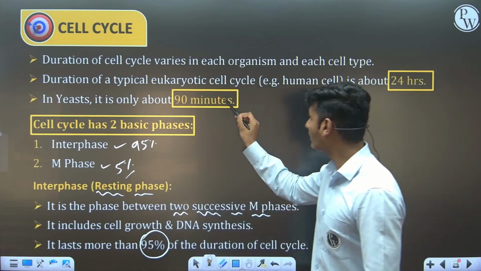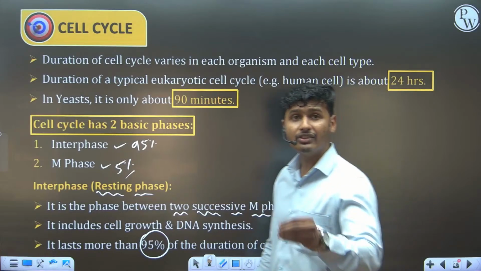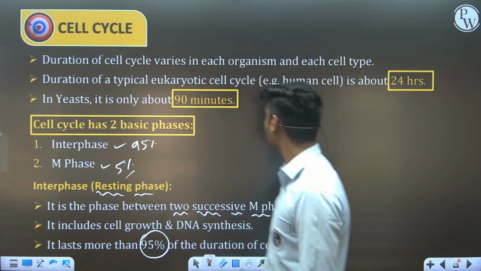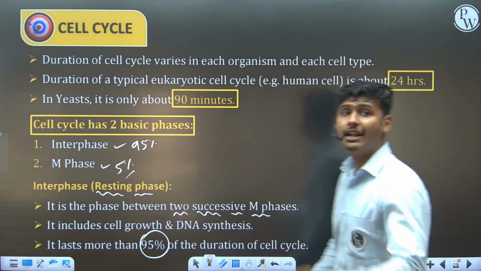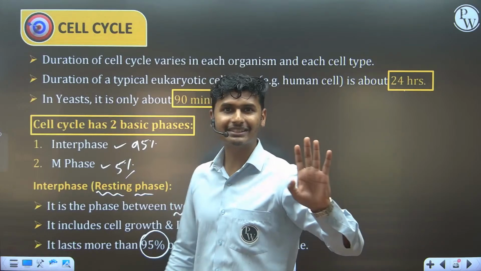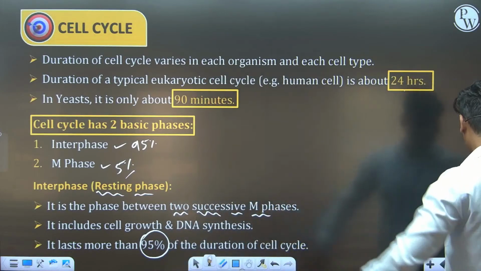If we are talking about a 90-minute cycle, it means 82 minutes is only for interphase and 8 minutes for M phase. If we are talking about 24 hours, 23 hours for interphase and 1 hour for M phase.